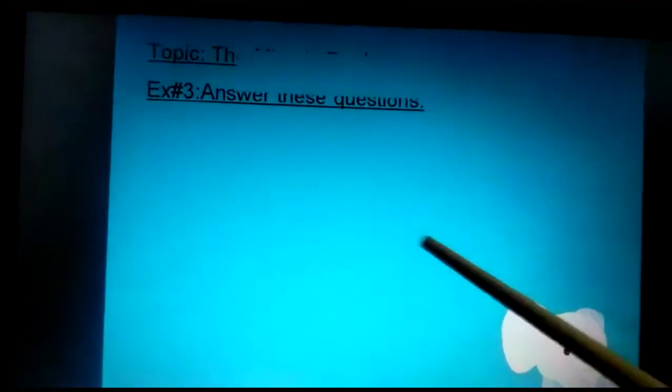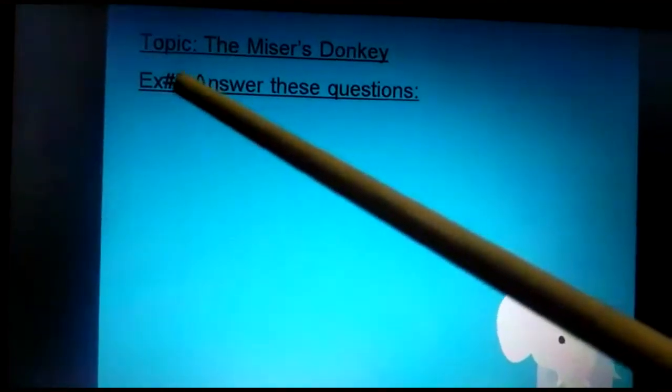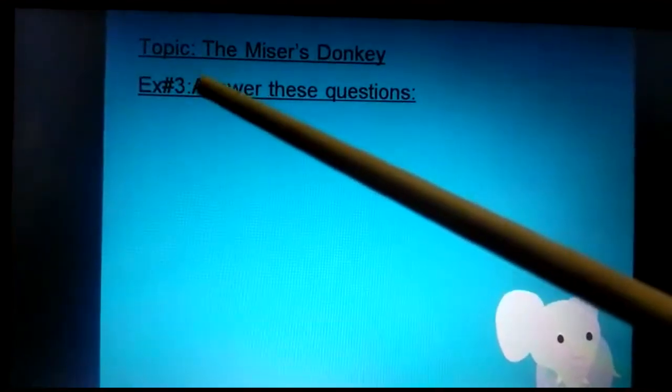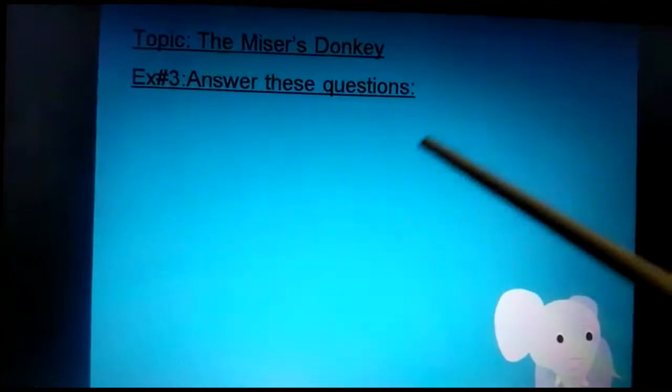Now we will solve question answers. How will you prepare the page? First of all, you're going to write classwork, and after that you will write the date. Then you will write the topic, which is the miser's donkey. Exercise number 3, answer these questions.